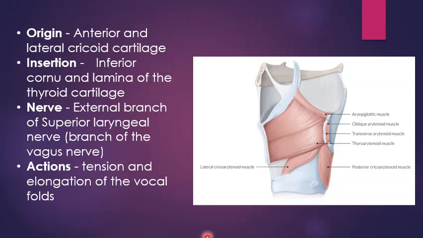It originates from anterior and lateral cricoid cartilage. Insertion is into inferior cornu and lamina of thyroid cartilage. Nerve: it is supplied by external branch of superior laryngeal nerve, and it acts in tension and elongation of the vocal folds.